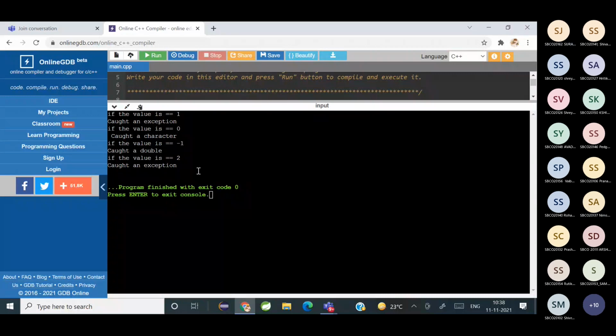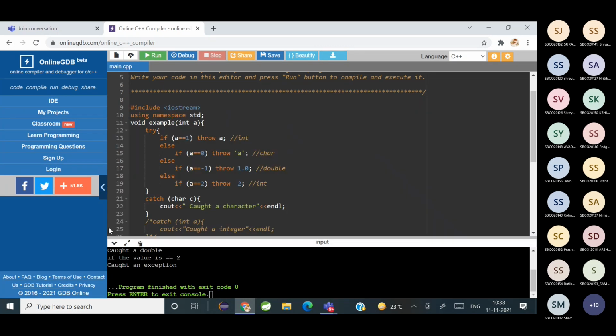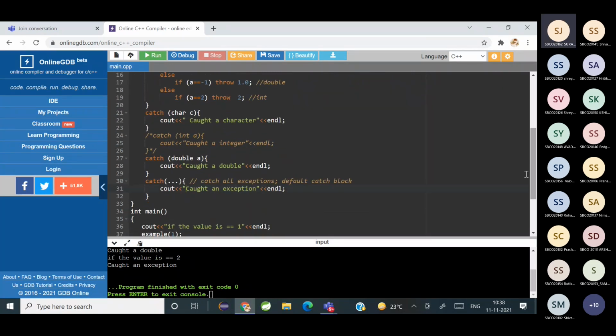Yes, ma'am. What about others? Have you all understood? Whichever catch block occurs first is going to handle the exception first. And if it is not specified, it will be handled by the default catch block. Is it clear? Yes, students, have you all understood? समझ में आया क्या सबको?